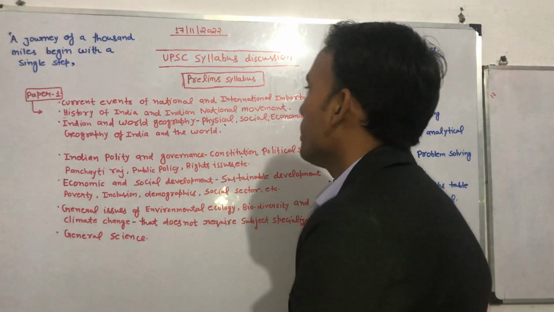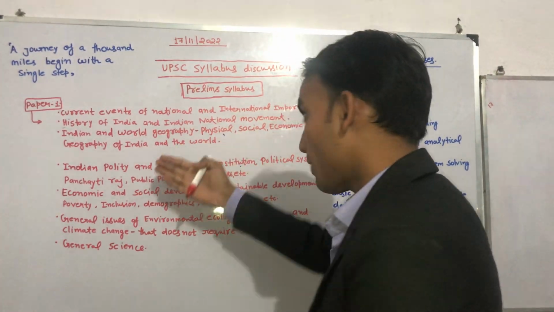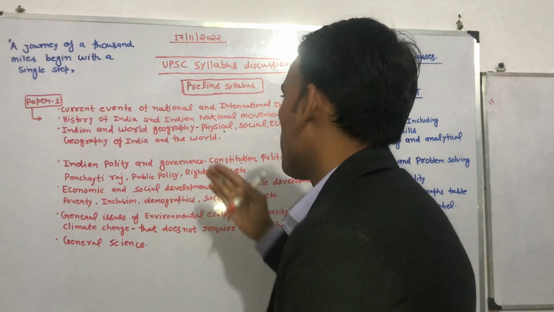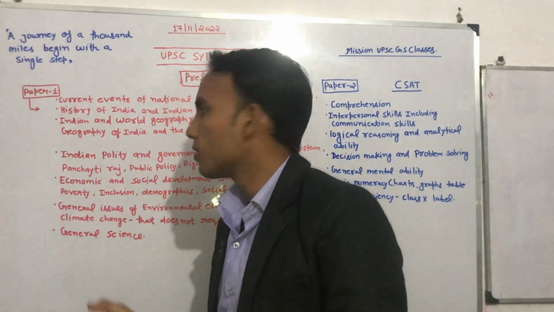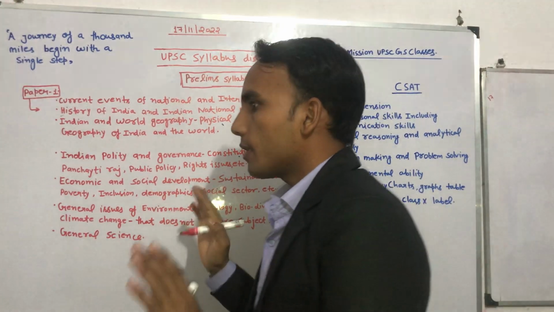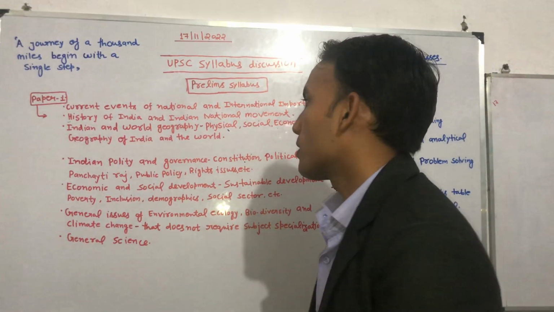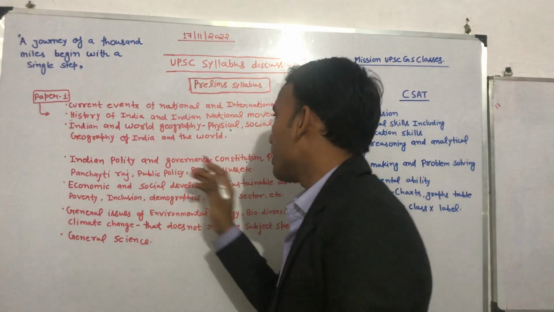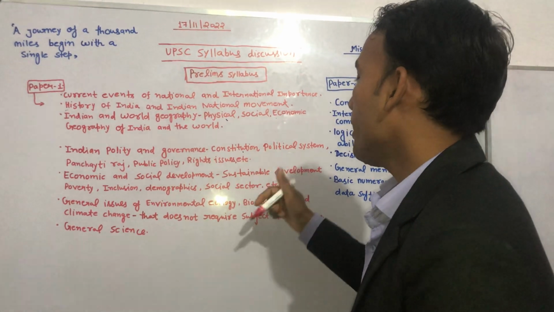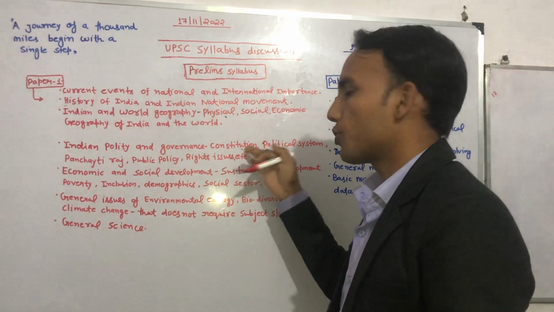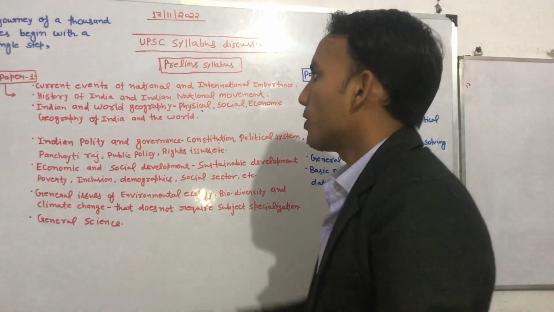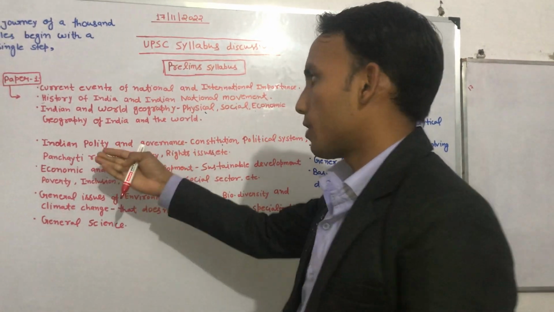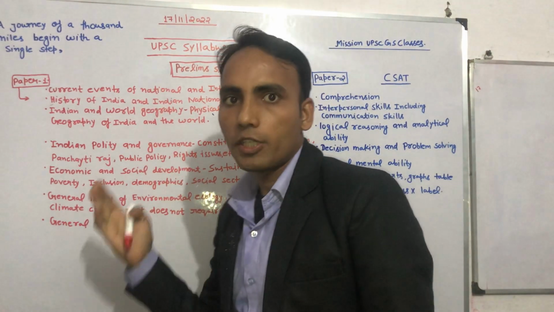So if you see here, the next part is Indian polity and governance. What do you understand by Indian polity? This is an ambiguous term. Indian polity constitutes everything regarding the constitution. Here UPSC is decoding that you have to understand the constitution of India, the political system of India, Panchayati Raj, that is the third tier of government, and public policy.